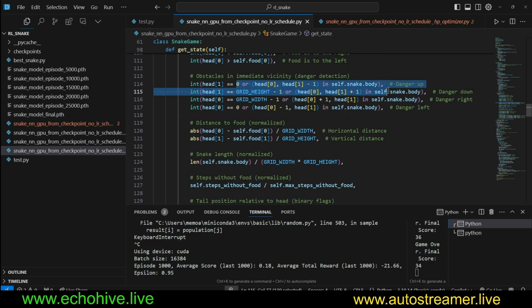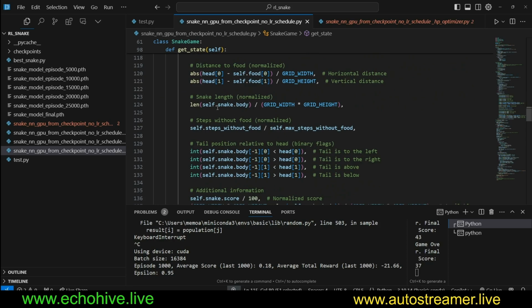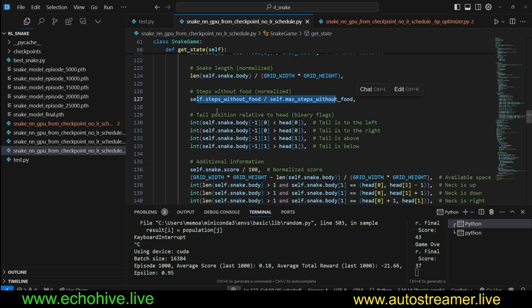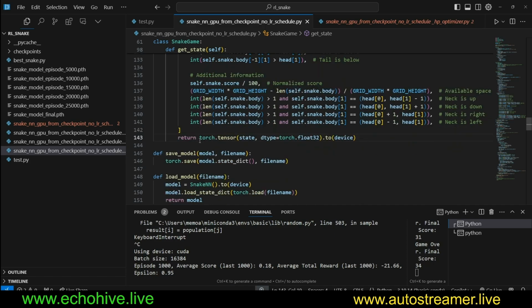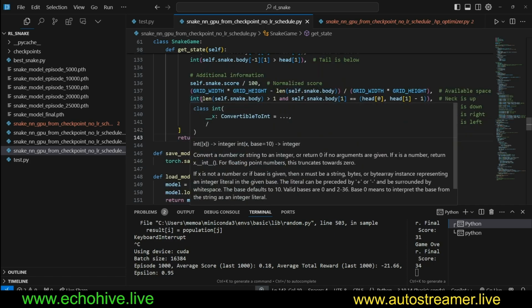So I'm not going to go into detail of this. Actually, I got Claude 3.5 Sonnet to write these, but you can observe them if you like. Pause the video. This is the length of the snake, steps without food, normalized tail position relative to the head, and some additional information such as available space, neck is up, down, left, right, and then we turn it